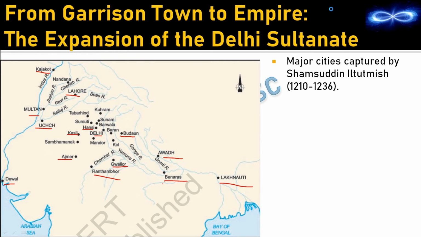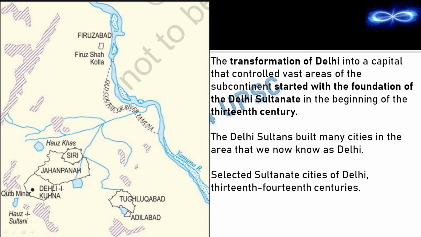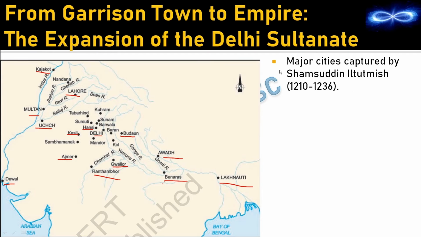In the previous map we had seen some of the important cities of 13th and 14th century. Now these were the cities of Delhi. Now we are going to see apart from Delhi which all cities they could capture, and this was captured during the time of Iltutmish, that is during 13th century. So from this latitude onwards, that is above Gujarat, he started capturing places. They could not occupy anything in the southern part, that is in the Deccan or in the south, and they could capture only places above the Gujarat area.